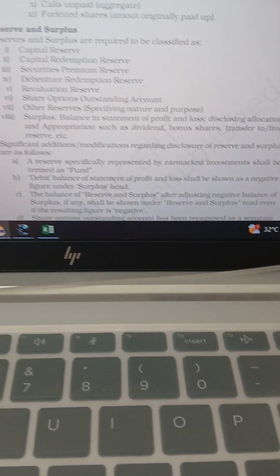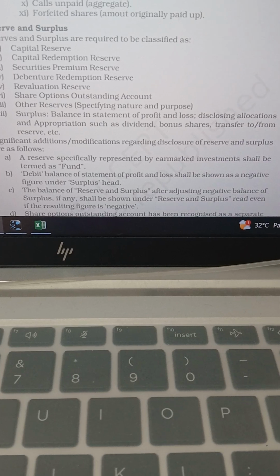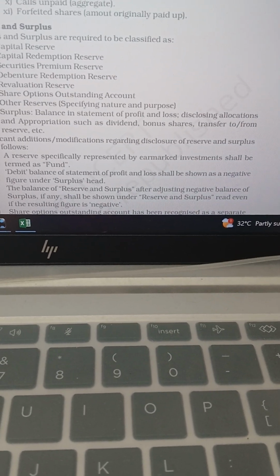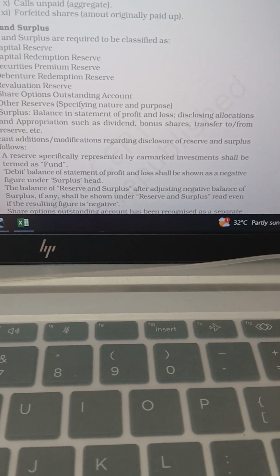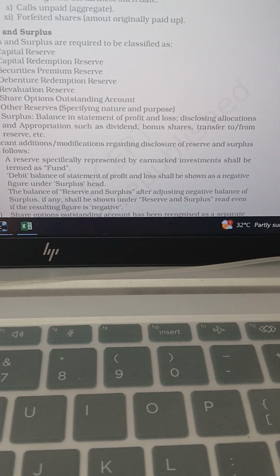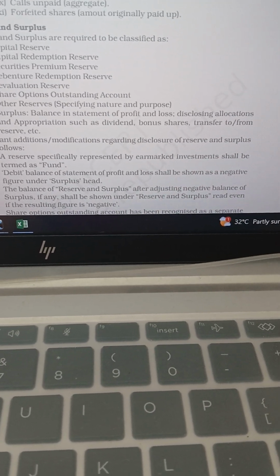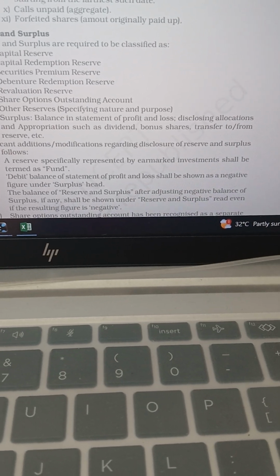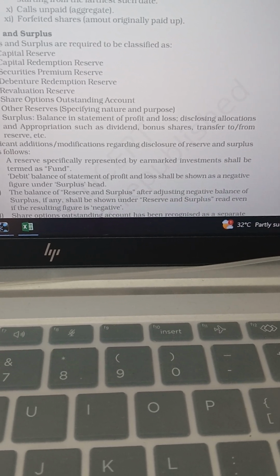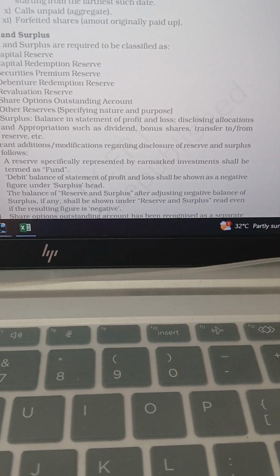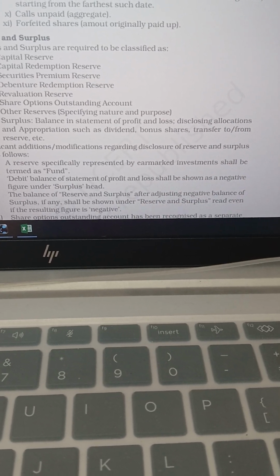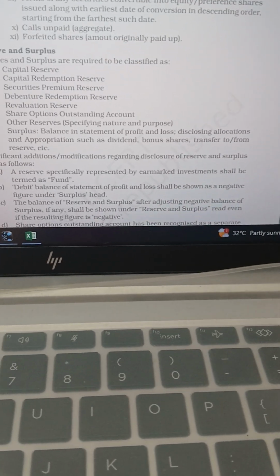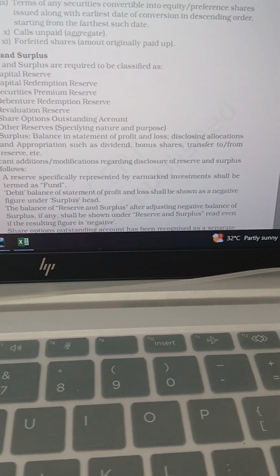Then revaluation reserve, a reserve created when there is a change in the value of assets or liabilities. Then share options outstanding account, which shows the difference between the market value and the issue price of shares that are granted to the employees. Then other reserves, specifying the nature and purpose. Then surplus, the balance in the statement of profit and loss.